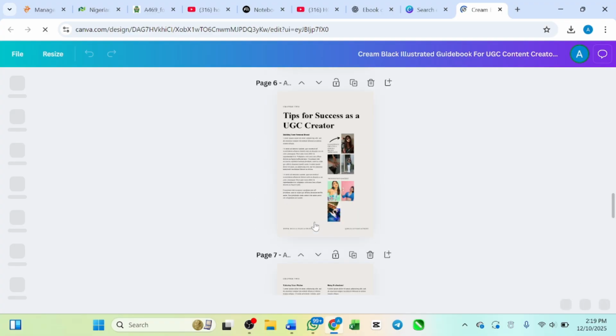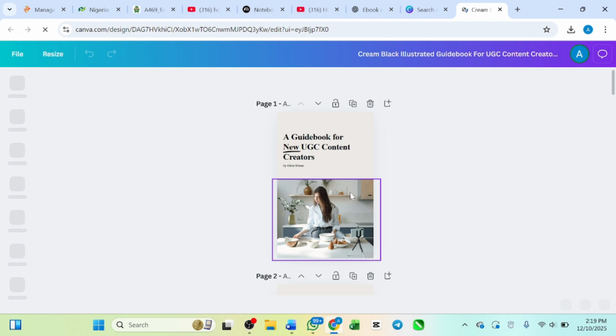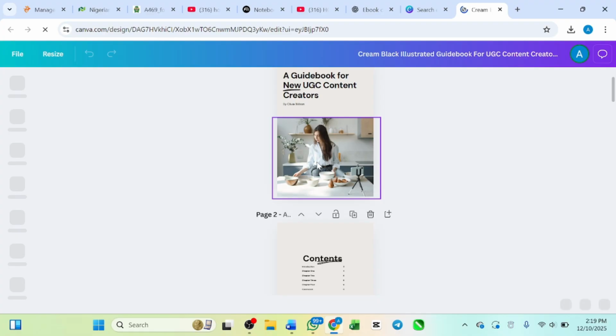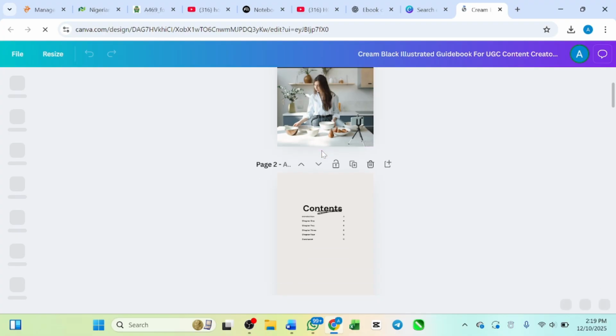This is how it's going to look. Look at the first page. You can change this image and add your own image on it. Maybe you have a particular image in stock. You can just go ahead and change it.